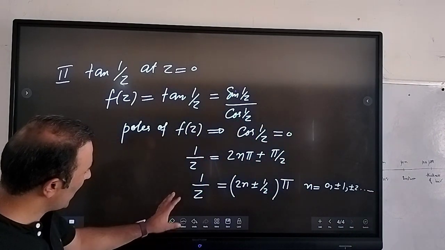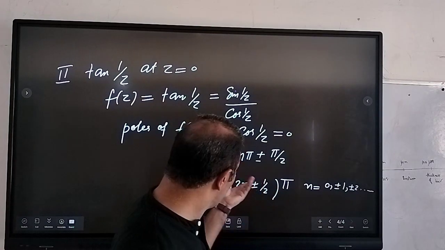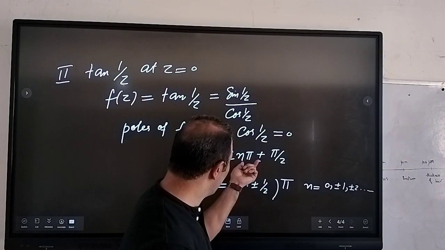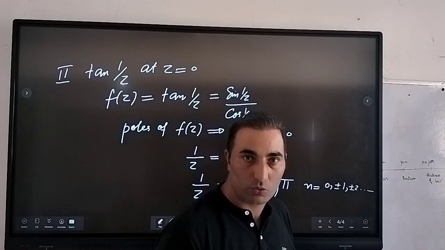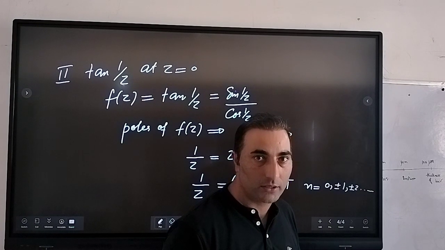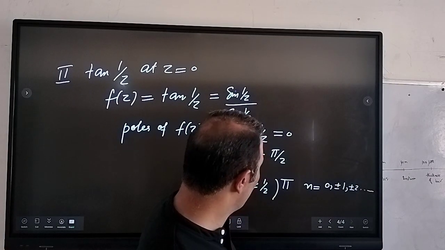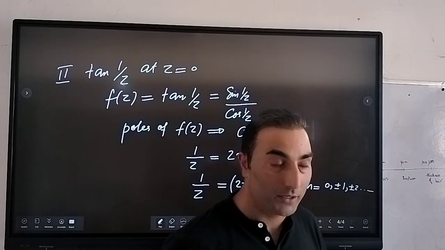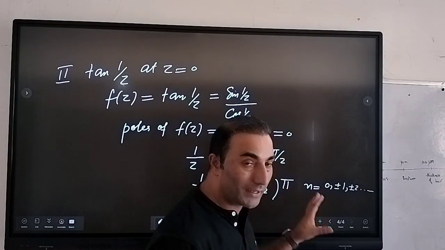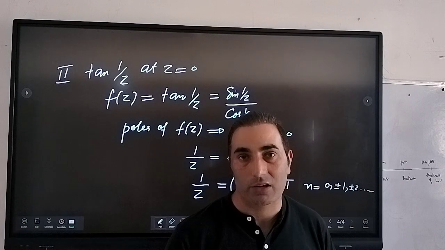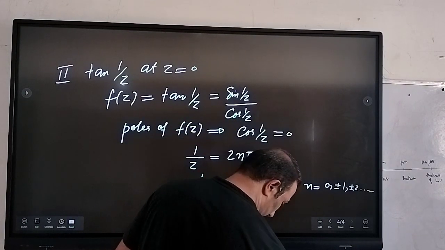So here we need to see that at z equal to 0, if you put n equal to 1, you will get 2 pi plus or minus pi by 2, right? So 2 pi plus or minus pi by 2 is 3 pi by 2, or 5 pi by 2, right? So in all the cases cos of this will be equal to 0. Now we need to see the nature of this singularity at z equal to 0. So if you put z equal to 0 here, I can write this as,